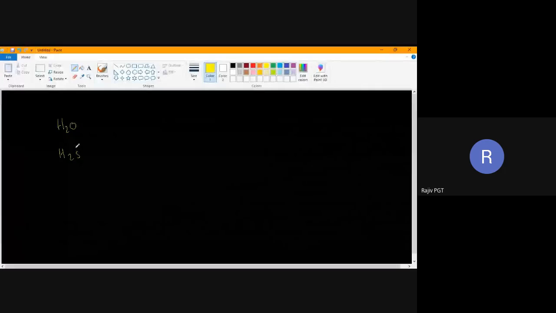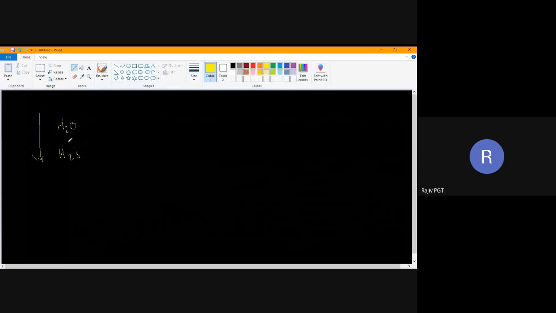Correct. This is in a group. In a group, acidic strength will increase for hydracids, so this is more acidic than this. Suppose I write HBr and HF, which is more acidic? HBr. HBr is more acidic.